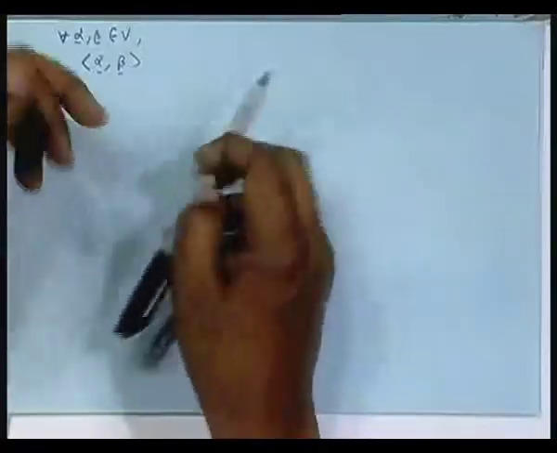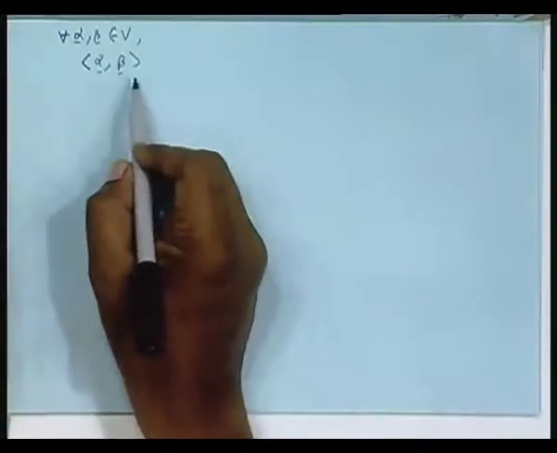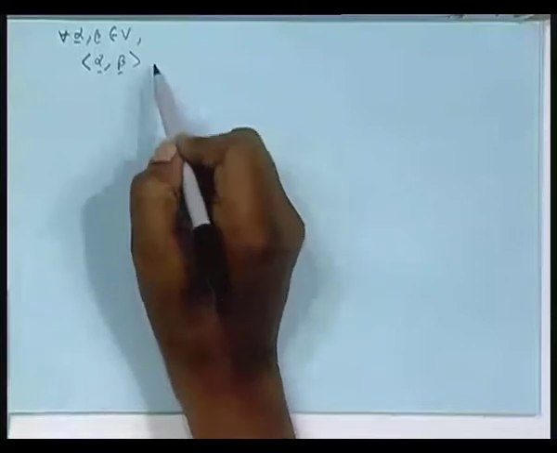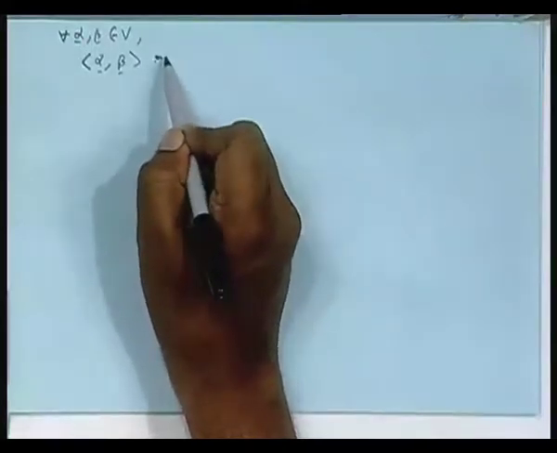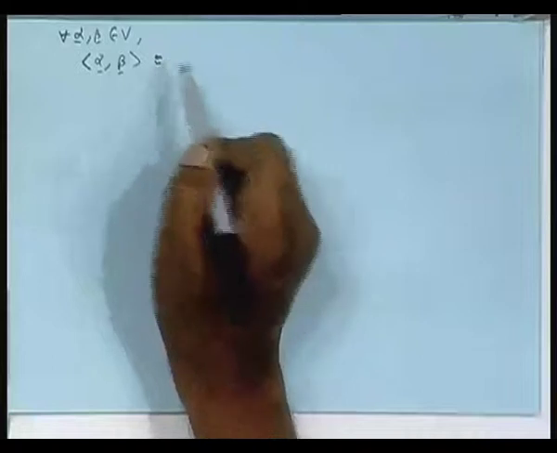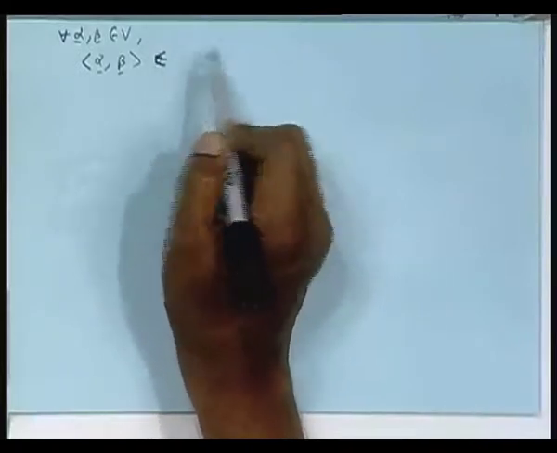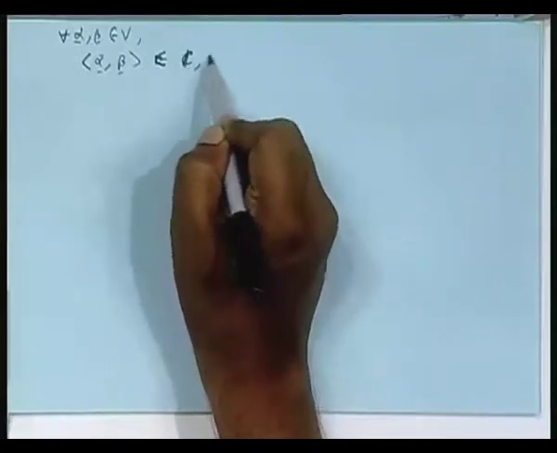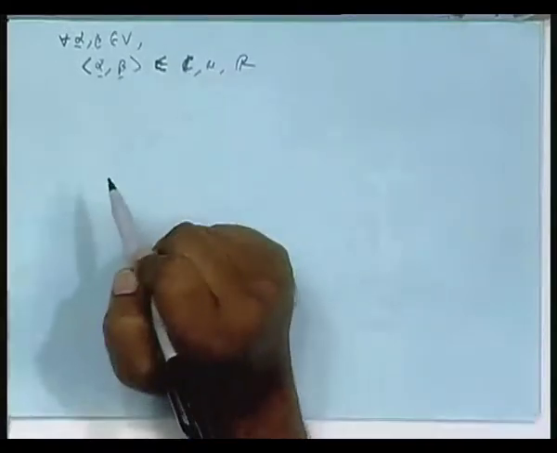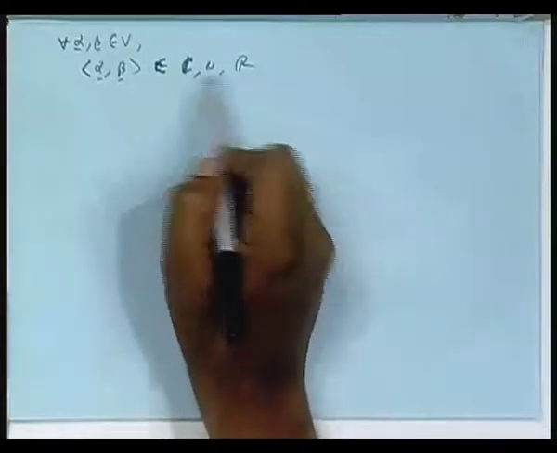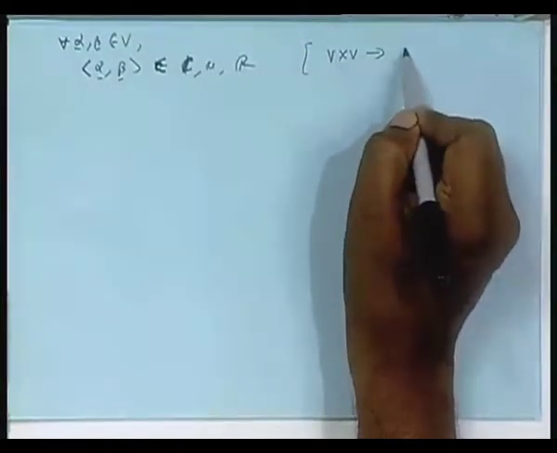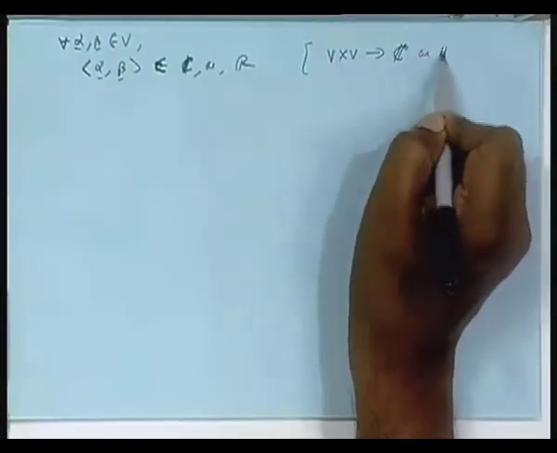Okay. So, they found out and wrote some axioms that alpha and beta inner product is nothing but, this means, this is an element of the field C or R. Our vector space is defined over C or R. Mathematically, this means alpha beta, that is V cross V, inner product means V cross V mapped to C or R. You understand this, na?